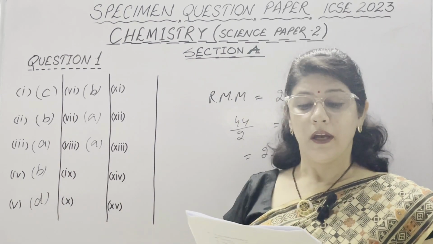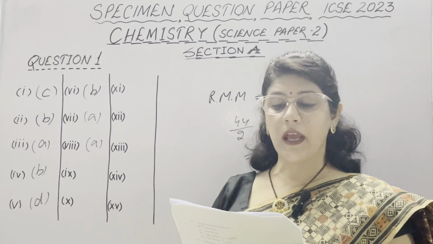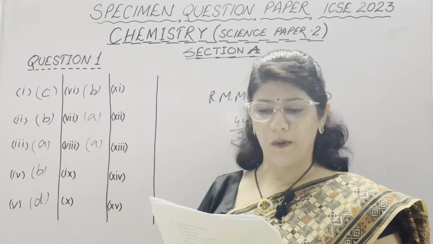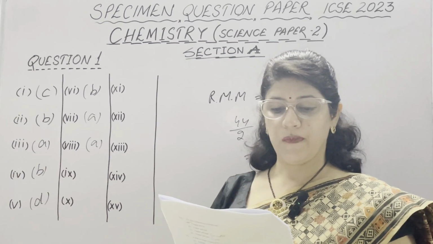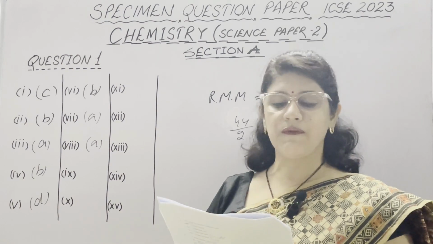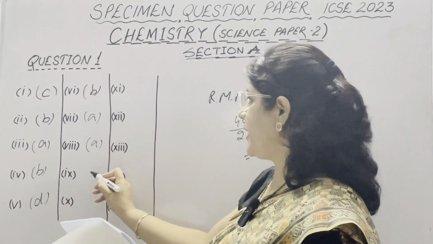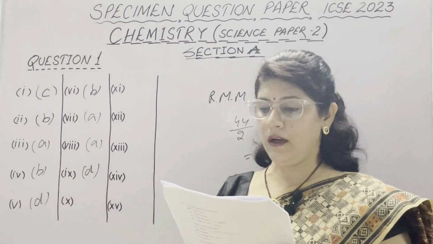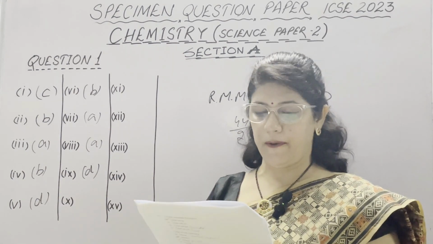Only A is correct. In ninth part, the catalyst used in Haber's process is, first is molybdenum, which is used as a promoter in this process, but not as a catalyst. Second is platinum, then nickel. D is finely divided iron. So, correct option is D, which improves the speed of the reaction, finely divided iron.